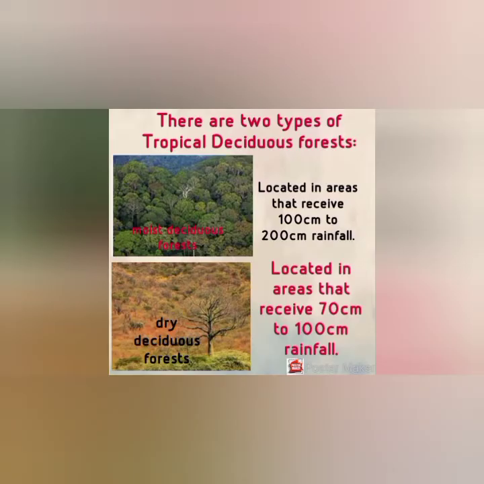There are two types of tropical deciduous forests. Moist deciduous forests, which are located in areas that receive 100 cm to 200 cm rainfall. And the teak is the most important and prominent species of these forests. Dry deciduous forests, located in areas that receive 70 cm to 100 cm rainfall. Most of this forest region has now been cleared for cultivation and grazing.